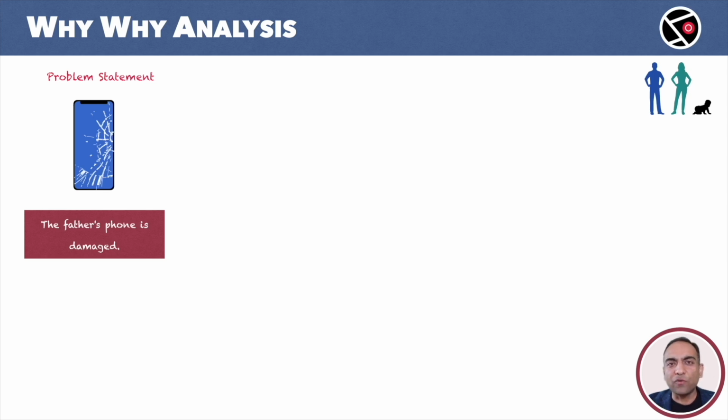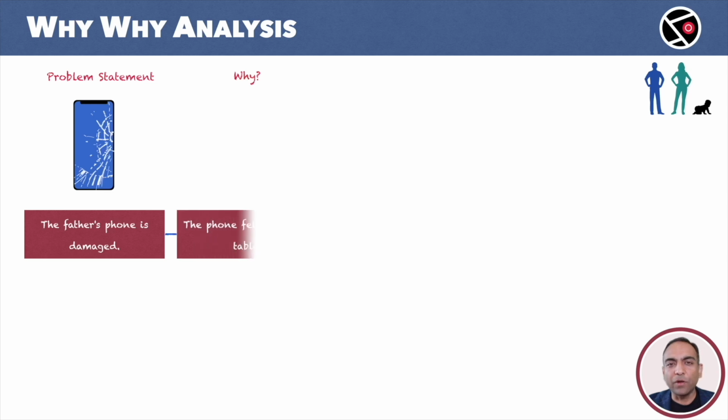The goal is to find the root cause. Why did it happen? And what should be done to avoid a repeat? These are the questions that we need the answers for. So instead, we shall apply the why framework. Our first why is, why did the phone break?